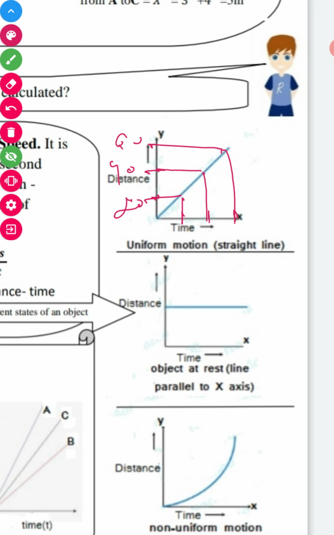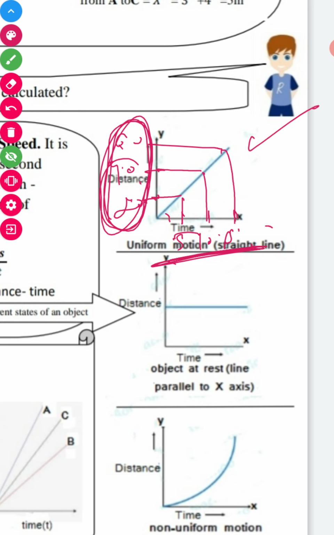The gap between the intervals is 20, 20. Class interval is 20, 20. And in this case, 5, 10, 15, there is a 5 second gap between the times. So this is known as equal distances in equal intervals of time, which is uniform motion with the straight line graph.